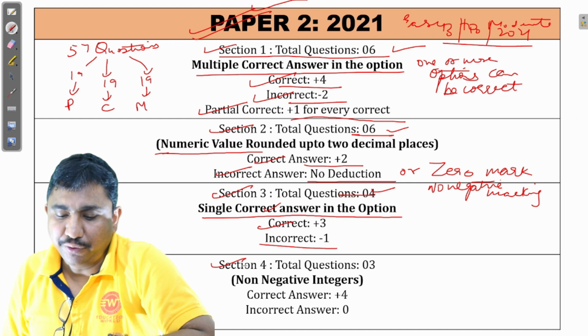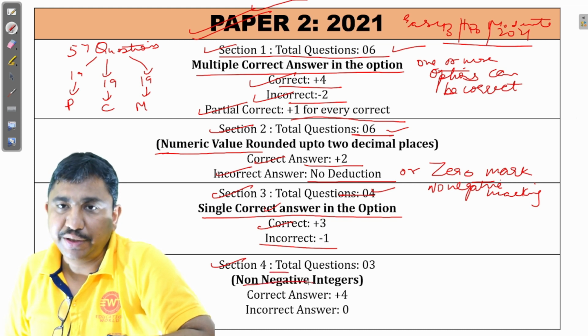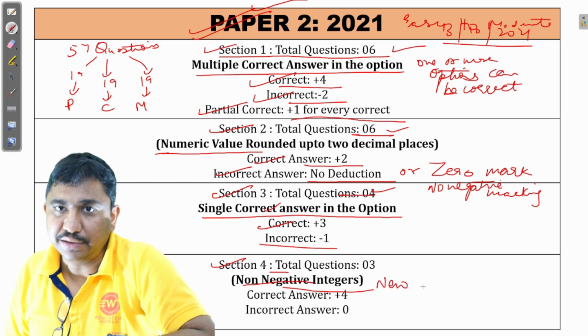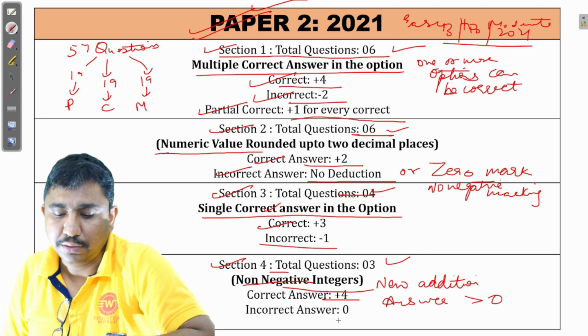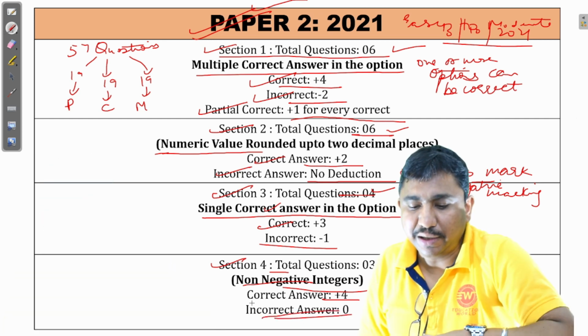And in section 4, non-negative integer. This was new addition. Non-negative integer means answer would have been greater than or equal to 0. Should not be negative. 3 questions were in this category. Plus 4 for the correct answer. 0 for the other cases. Means there was no negative marking in section 4 also.